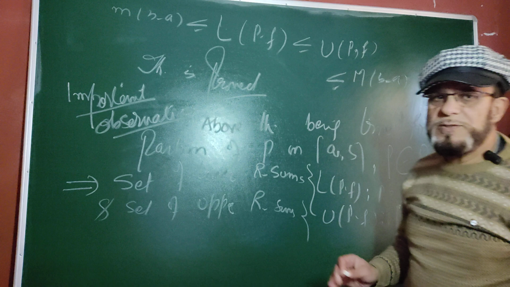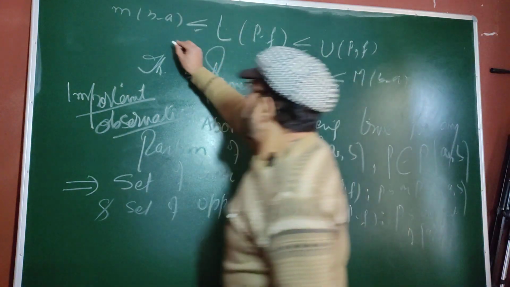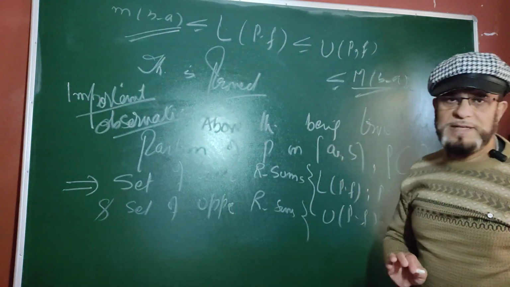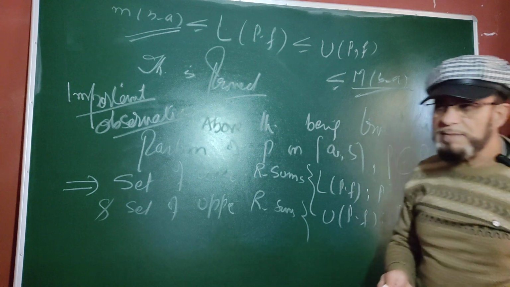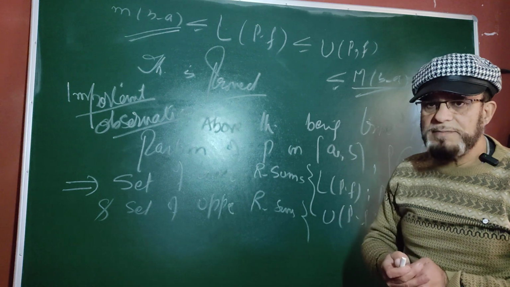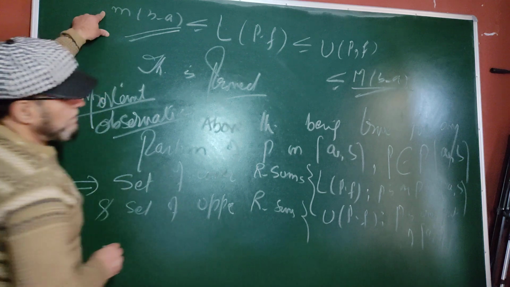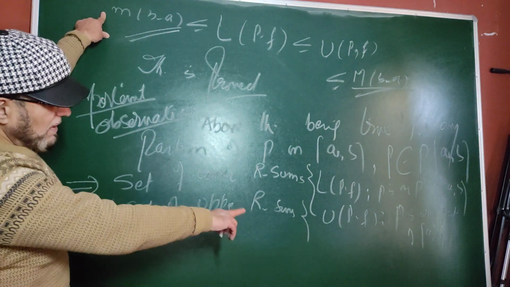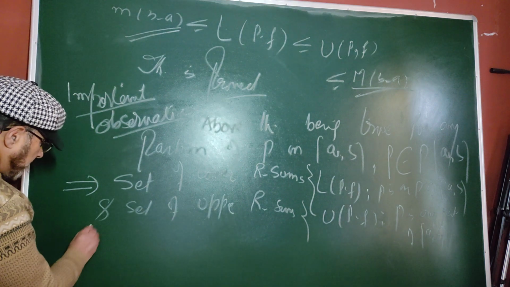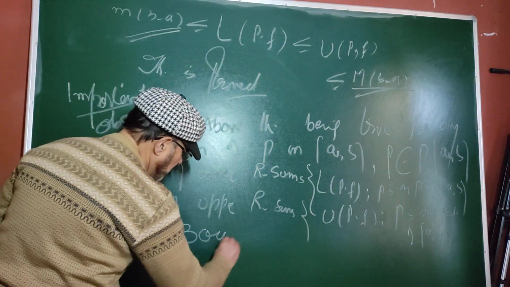These lower Riemann sums and upper Riemann sums, take P1, take P2, take P3, they lie between this and are caught between this. Whatever value you give to P, it means these lower sums and upper sums are caught between the minimum and maximum, between LUB and GLB. So this theorem tells us that whatever value you give P, the set of all lower Riemann sums and the set of all upper Riemann sums remain bounded.